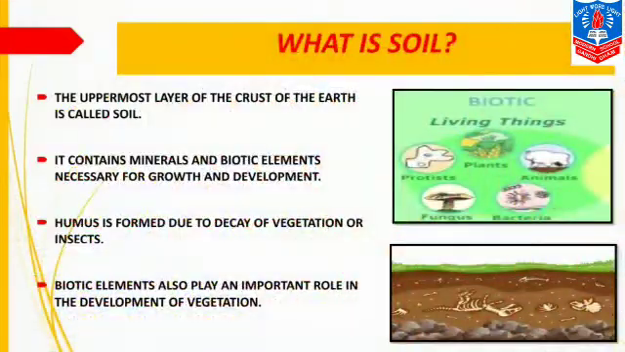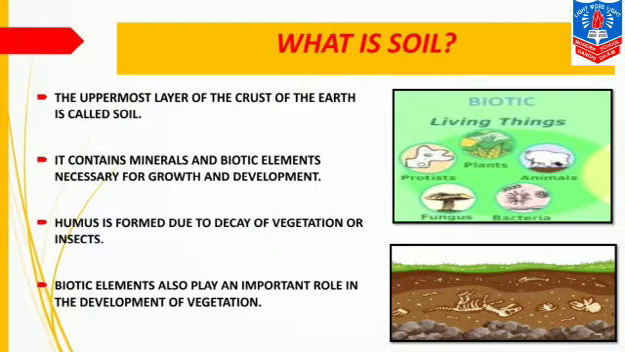Coming to the next, what is soil? The uppermost layer of the crust of the earth is called soil. Generally, we say that the uppermost layer of the earth's crust is called soil. It contains minerals and biotic elements necessary for growth and development. Now, here you can see a picture of biotic things, that is, all living things that when they decay in the soil form biotic elements, that is remains of plants and animals, bacteria, fungus, etc.